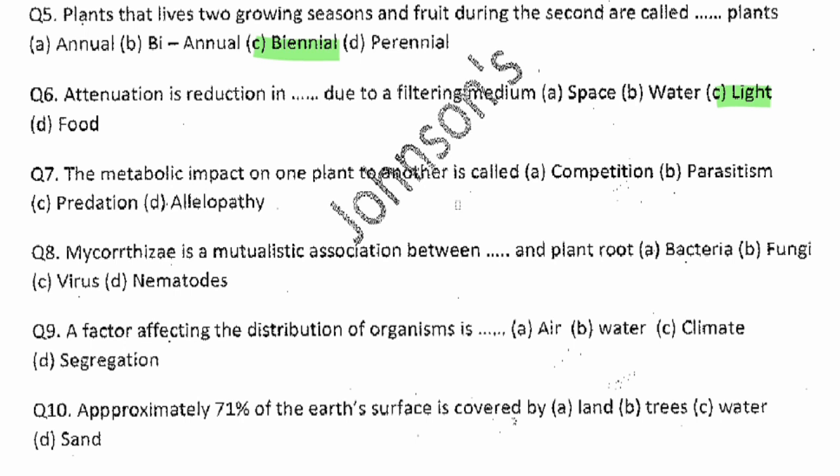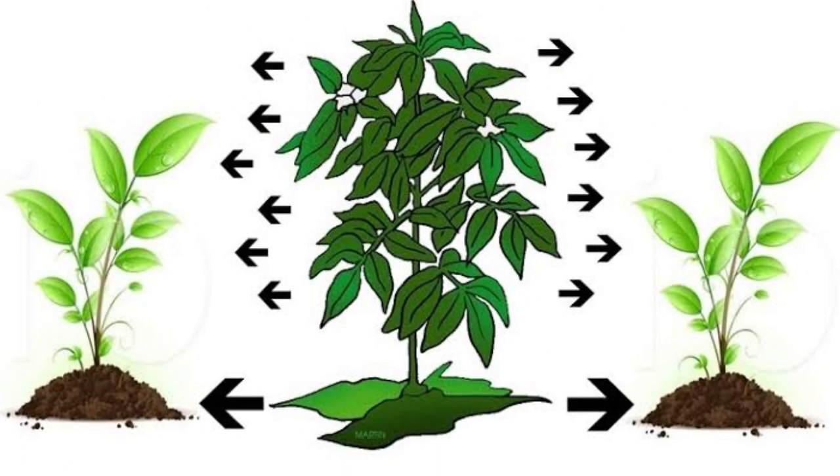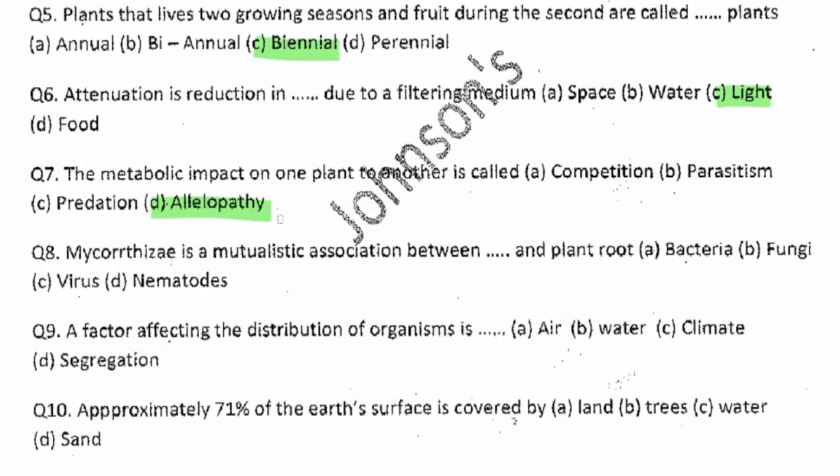Now the next question is, the metabolic impact of one plant on another is called dash. The answer is allelopathy. Allelopathy is the impact of one plant on another plant. Some plants can release some metabolic products that can affect another plant, either negatively or positively. If this happens, that is a metabolic impact of one plant on another, and it is called allelopathy, not the other options, right? Question number 8.